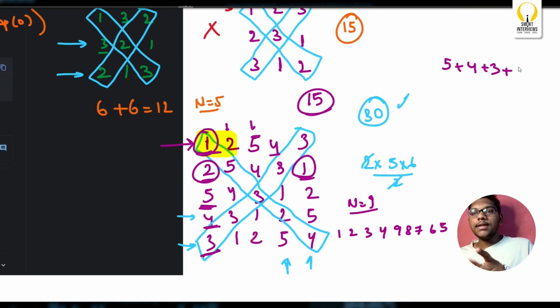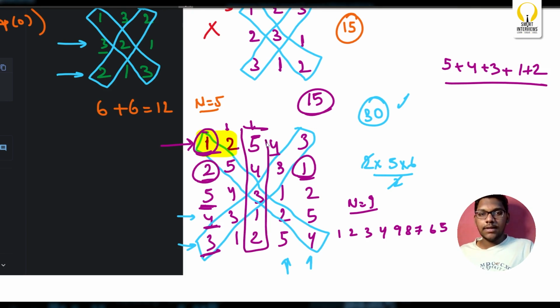So in some rotation, definitely you'll get 1 and 2, right? That's exactly how we're doing that, and that's what I got here as well: 5, 4, 3, 1, 2. So that's some core intuition here.